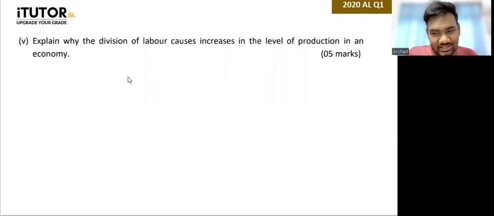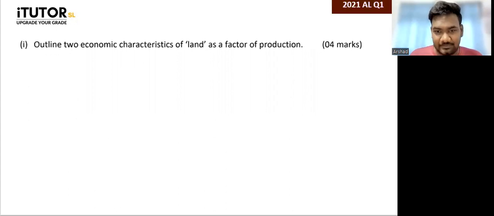You can talk about how it leads to specialization, reduces waste, right? Higher levels of efficiency reduce the cost, economies of scale, higher levels of innovation. All of that we discussed is what you have to now put into a paragraph and write. We discussed this in the first paper that we did today. I think that was the 2017 paper, question number 5. Okay, right. That is also done.